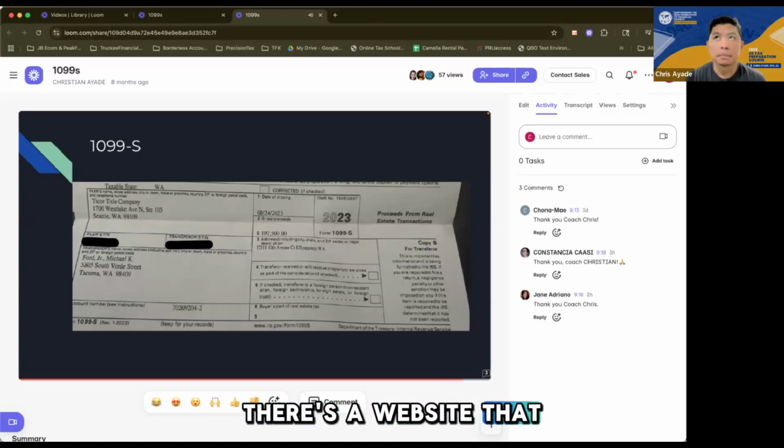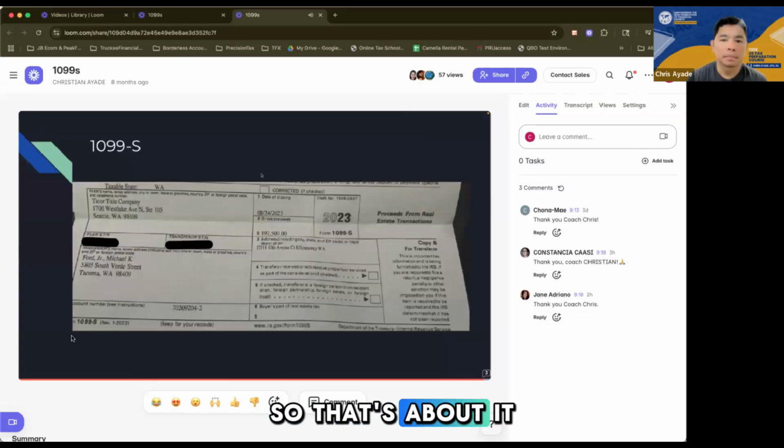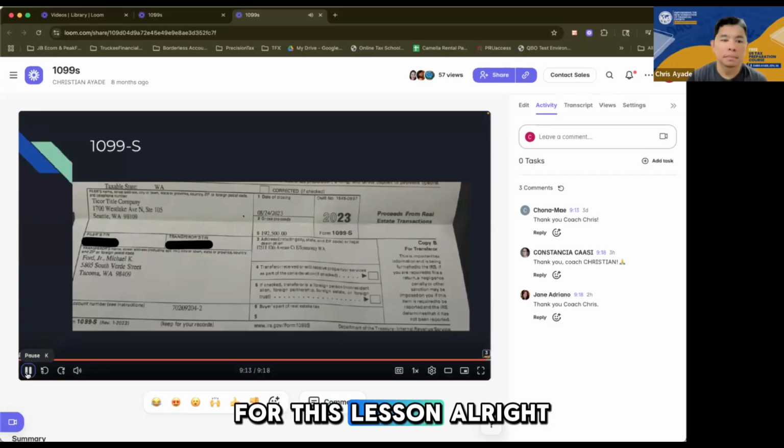There's a website that we go to, which is Zillow.com. We just type in the address of the property, and it's going to show us the history of that property. So the history would show us the purchase cost of that property at a certain time. So that's 1099-S, and that's about it for this lesson.